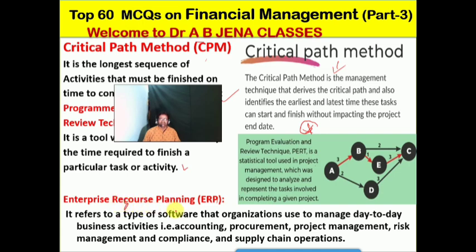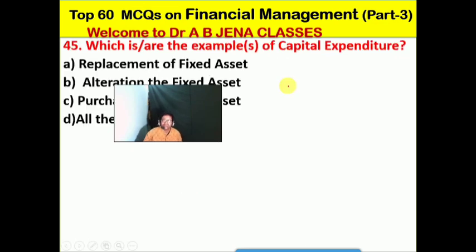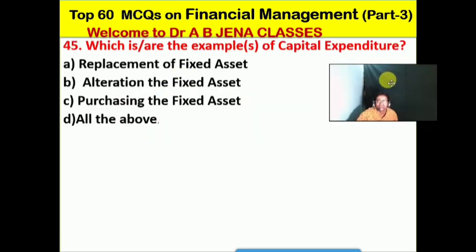So enterprise resource planning, what is this? It refers to a type of software that organizations use to manage day-to-day business activities like accounting, procurement, inventory, project management, risk management, compliance, supply chain management or operations. That's why ERP software is very useful to business organizations nowadays. So friends, now are you clear what is the meaning of ERP, what is the meaning of POT and what is the meaning of CPM. So next one we will see.